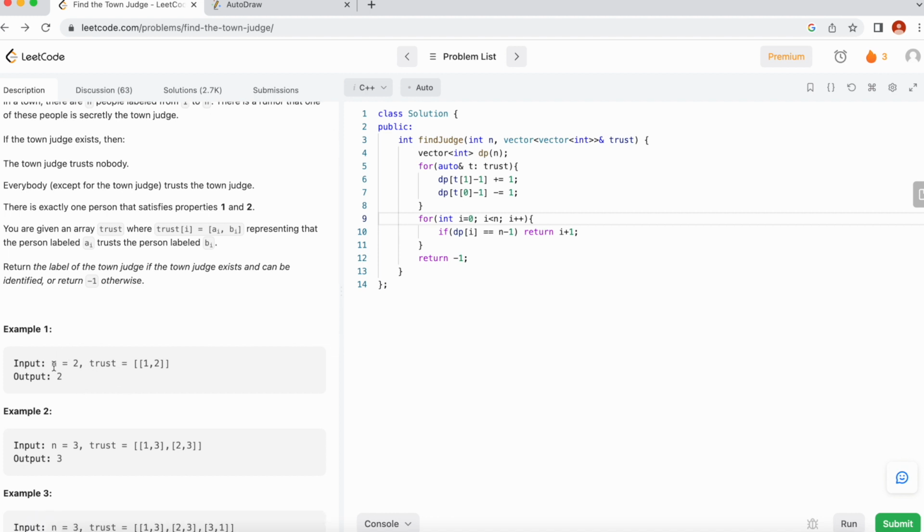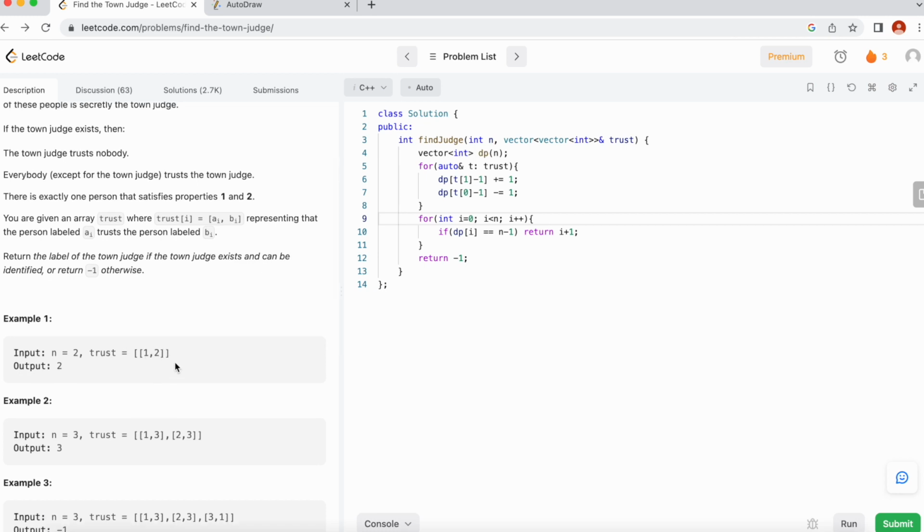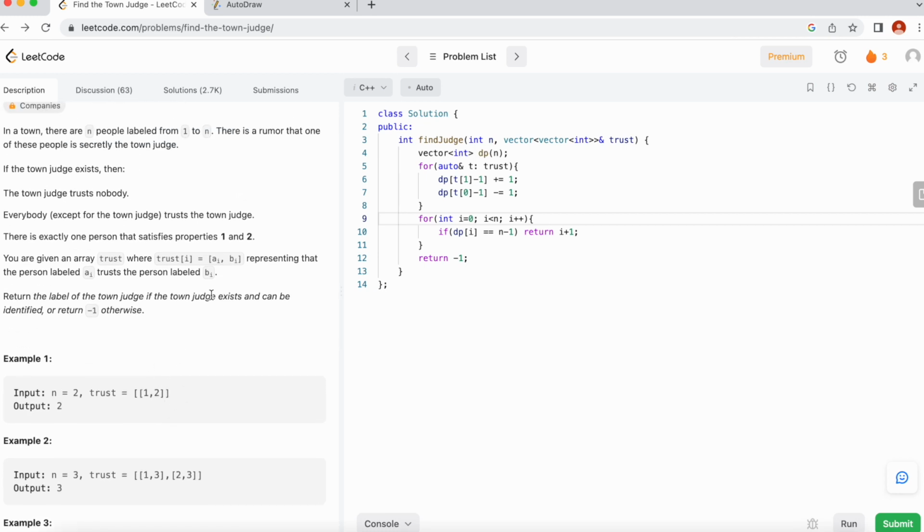In the first example, there are two people in the town, and the first person trusts the second person, and there is no input given for the second person. So we can assume that the second person doesn't trust anyone, and so we know the second person is the judge.